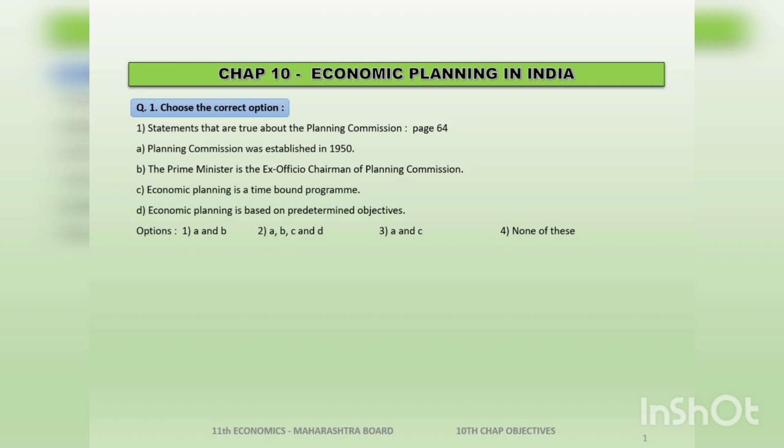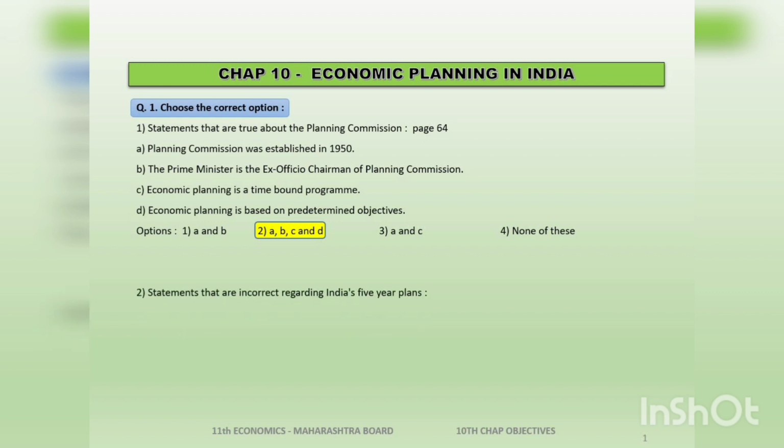The options given to us are A and B, A, B, C and D, A and C, and none of these. As I explained to you, all the 4 statements are correct about the Planning Commission. Therefore, our answer will be option number 2, that is A, B, C and D. Let's go with the second question.